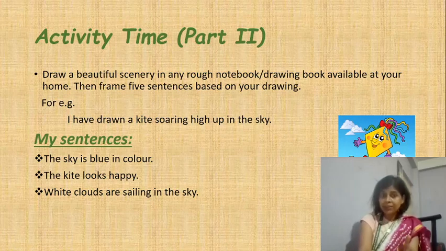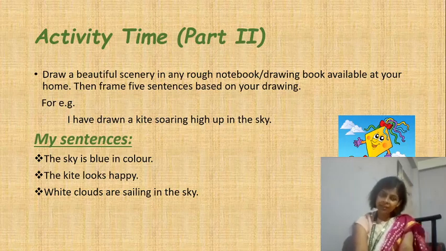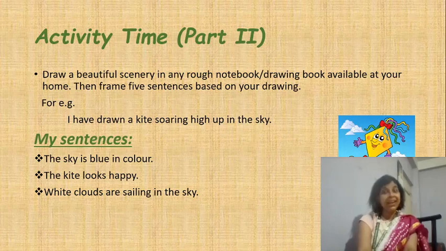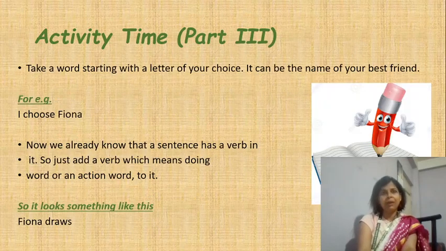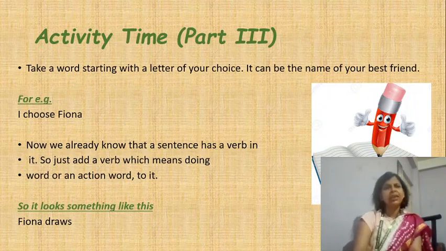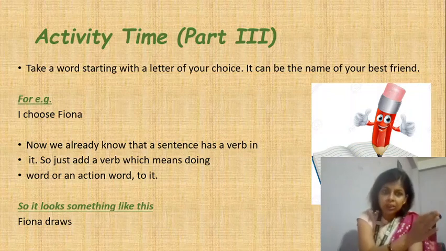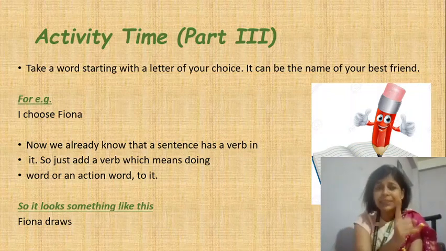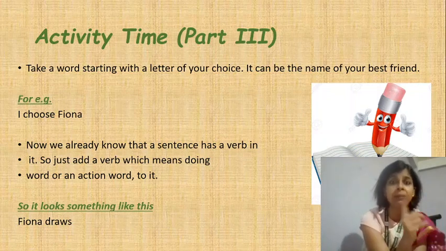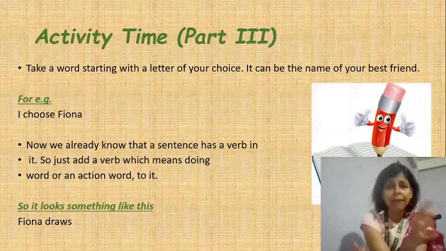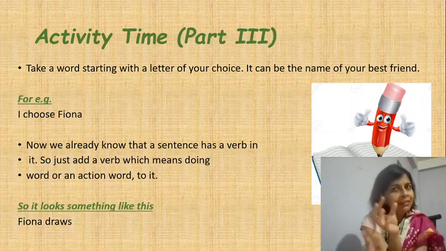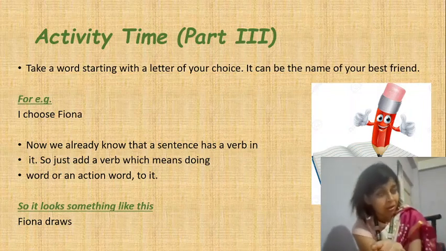Now, wait, children. There's again the third part to this. Alright? I told you we'll have surprises in the beginning. So what is the third part? This is quite interesting. And I know, children, that you all have best friends. Good, better, best. So best has to be one. Alright? The best friend you have, you're going to make 5 sentences on him or her.